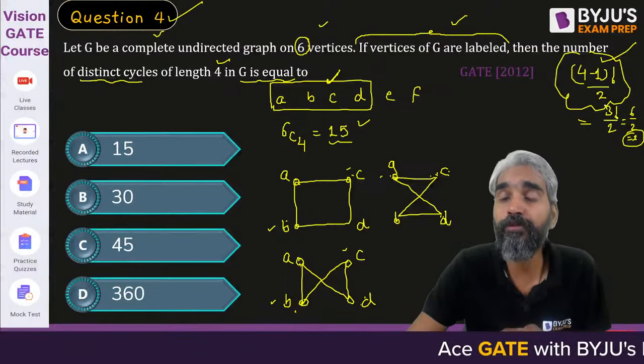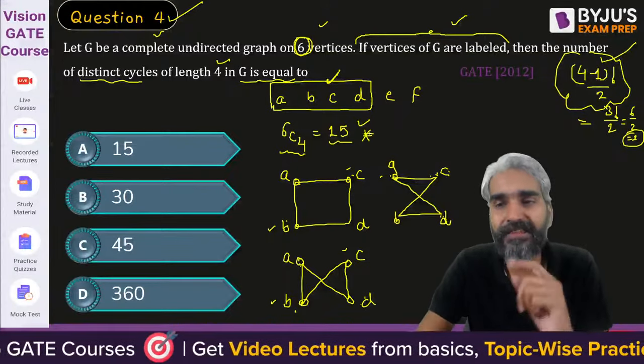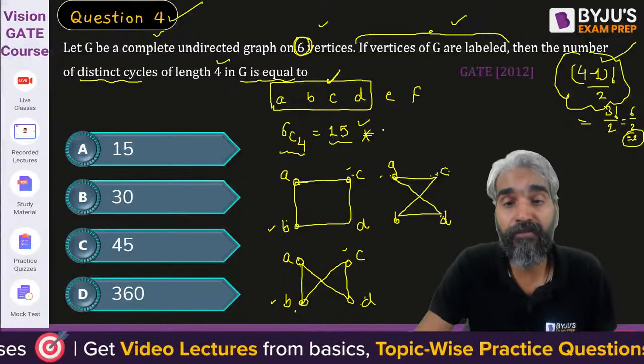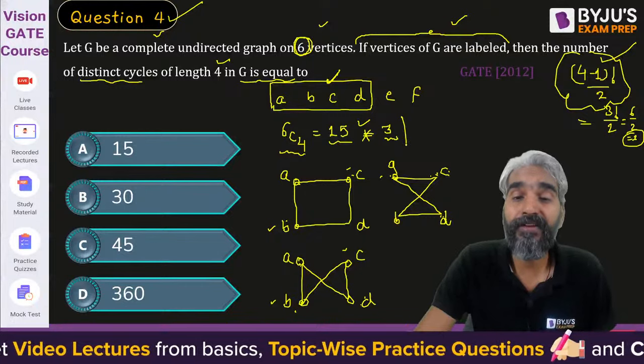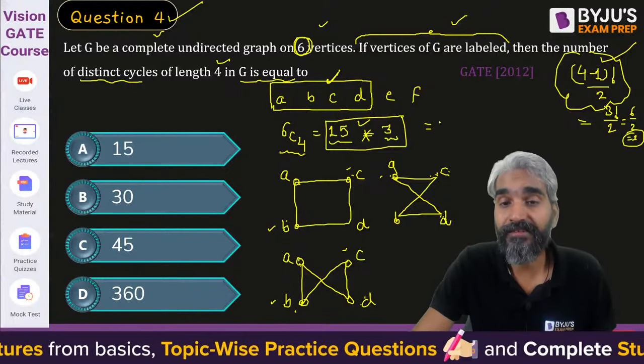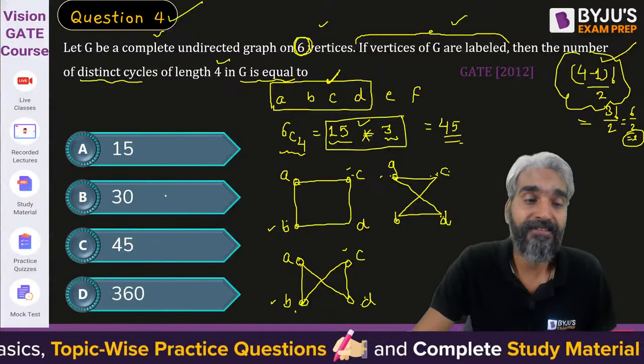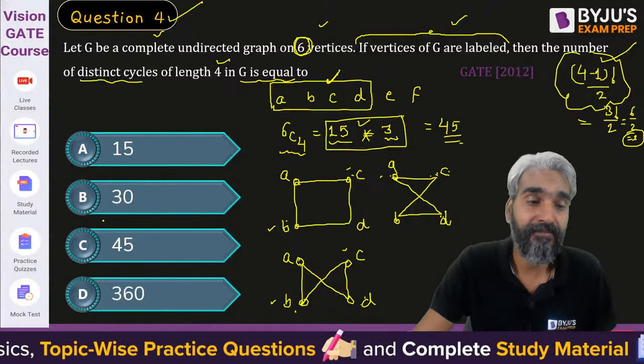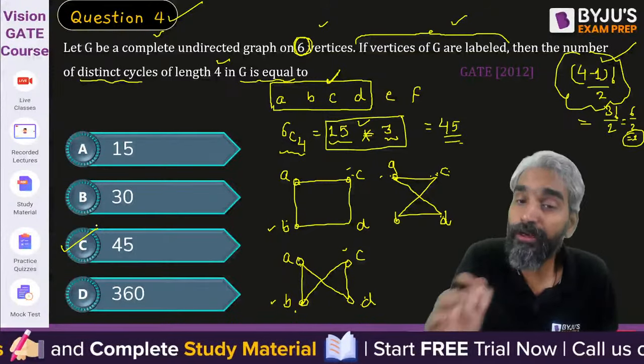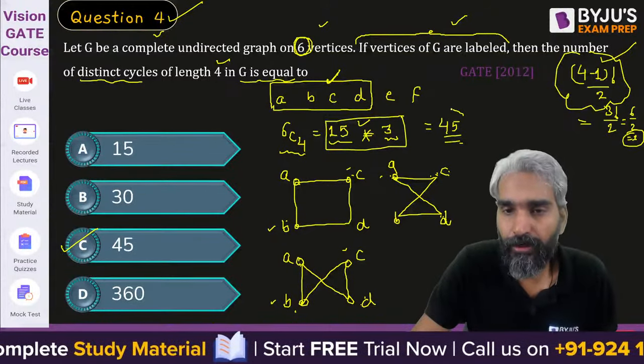But the idea is, among these 6 vertices, which 4 you are choosing is important. So, you can choose 4 out of 6 in 6C4 ways, that is 15, and for each combination of 4 vertices, there will be 3 different cycles. Therefore, 45 will be the answer. Clear? Who said 30? Is it clear that there will be 45 cycles, not 30?